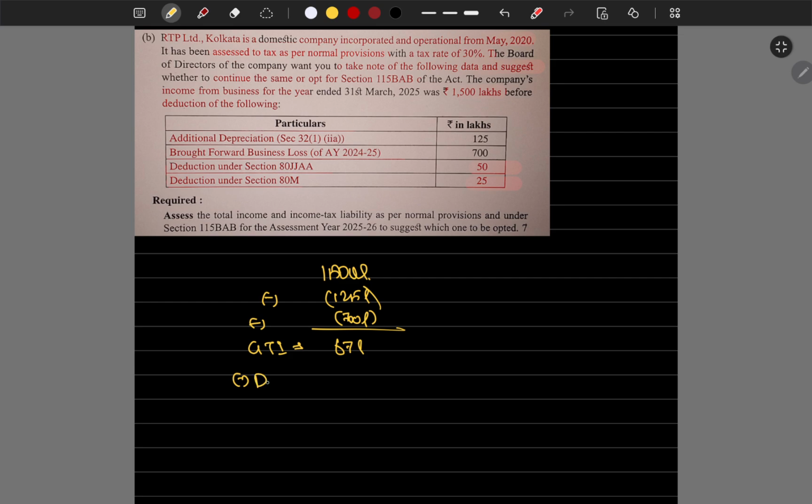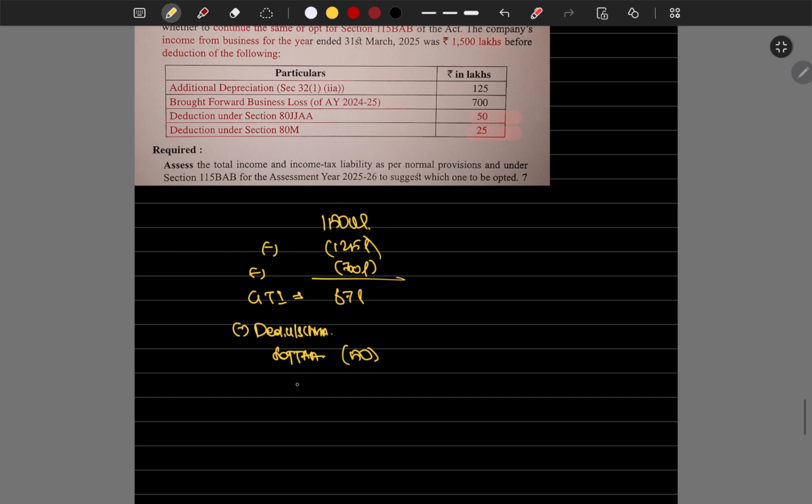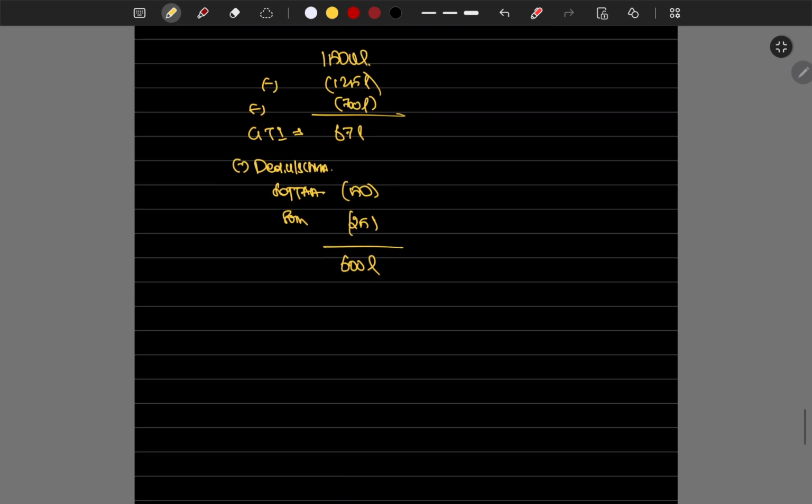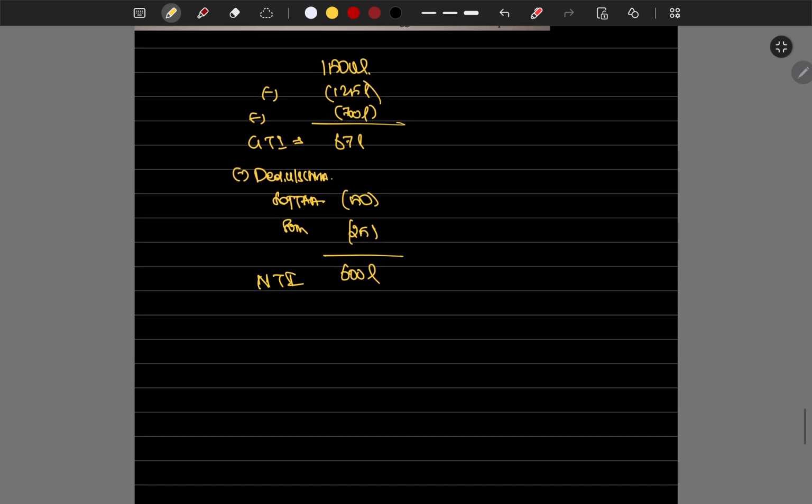What are the deductions under Chapter VI-A? Under 80JJAA, 50 lakhs. Then 80M, which is intercorporate dividends, 25 lakhs. Remove those things. 600 lakhs is the net taxable income.